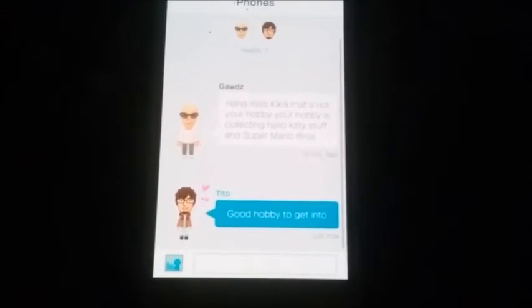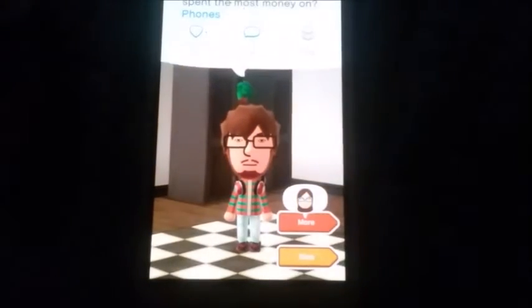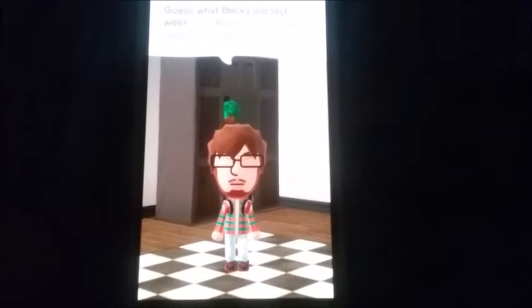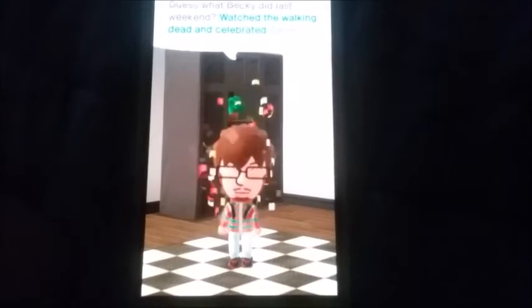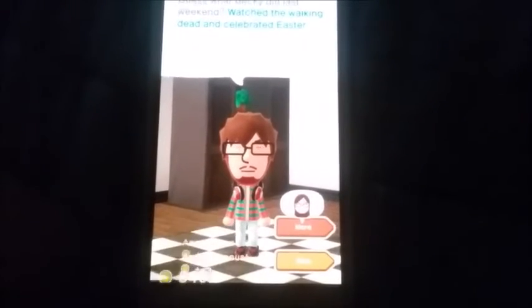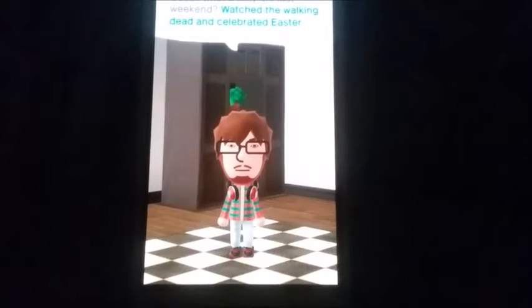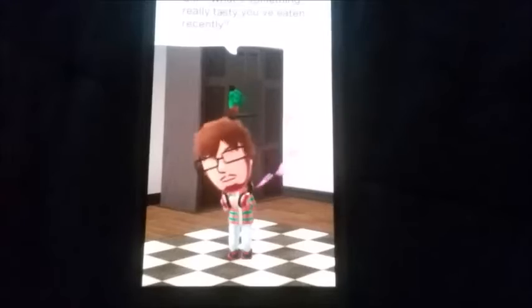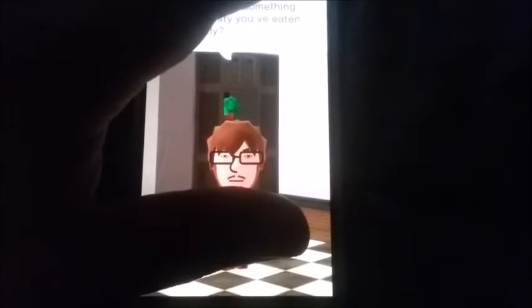So yeah, you just type it out, and one of the cool things is when you type out what you want to say, it actually says it out loud. So if my friend were to go back into the thread and see what I commented, my avatar would speak and read out what I typed. So that's pretty cool. And it's just all kinds of fun. I really gotta say that I never really expected it to be like this.